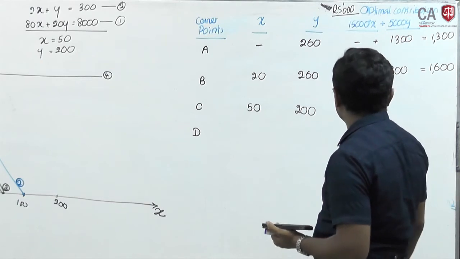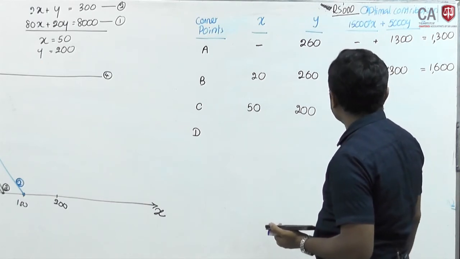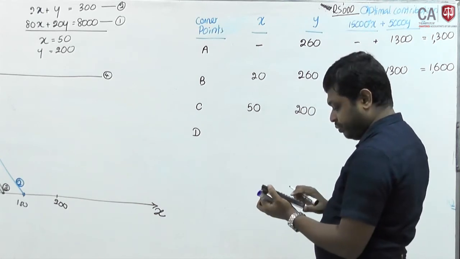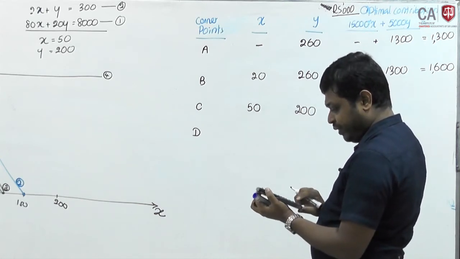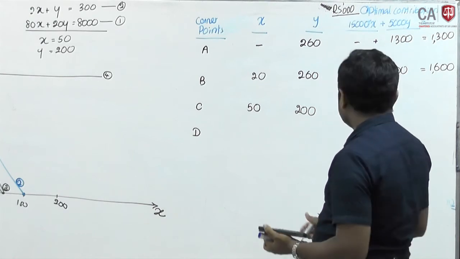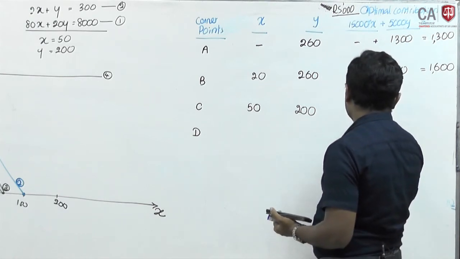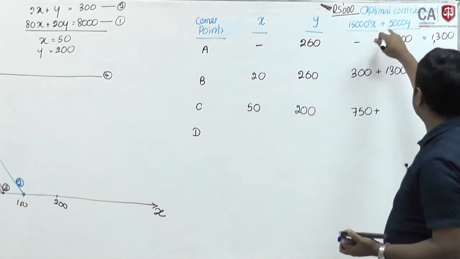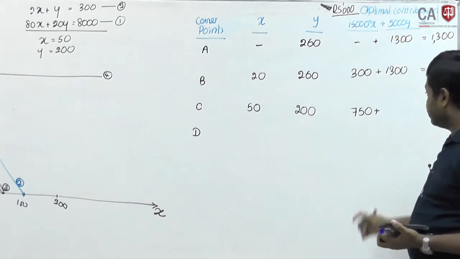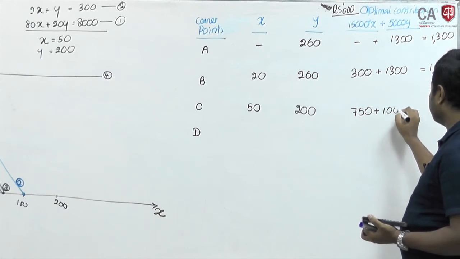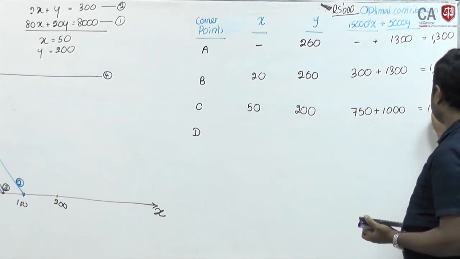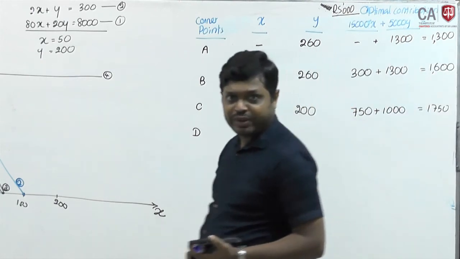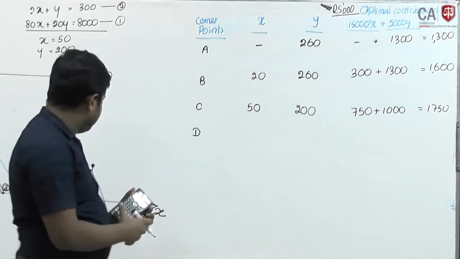Now work out how much it is. 50 into 15,000 is 750, plus 200 into 5,000, which is 1,000. Total 1,750.